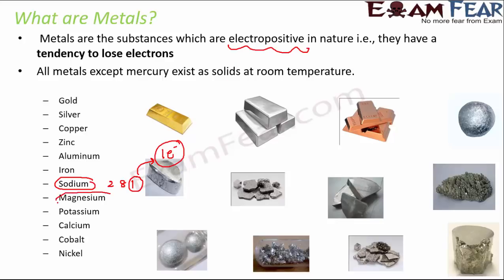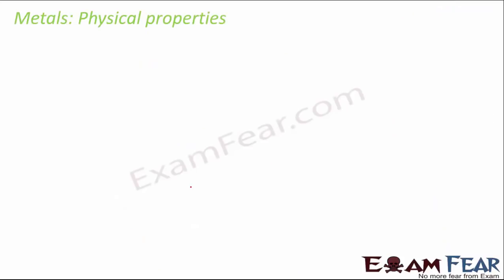Similarly, if you look at magnesium, its atomic number is 12, so the configuration is 2, 8, 2. So magnesium tends to lose these two electrons to attain the stable configuration, and therefore magnesium is also electropositive in nature. Now let's talk about physical properties of metals.